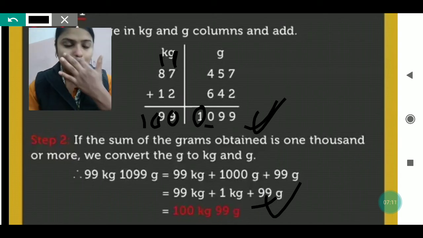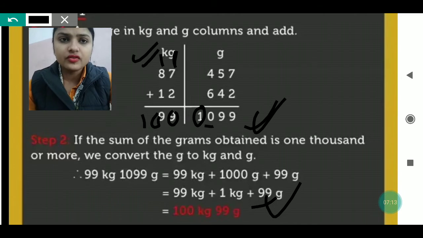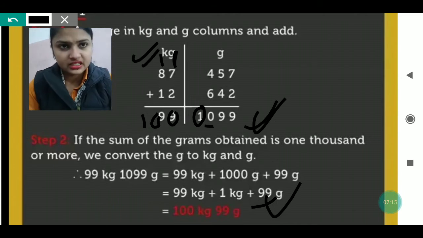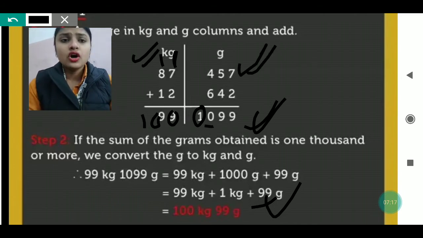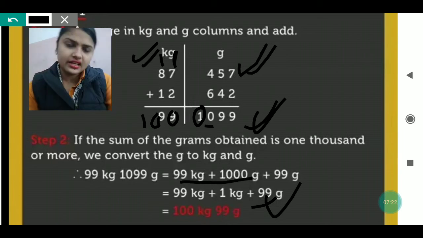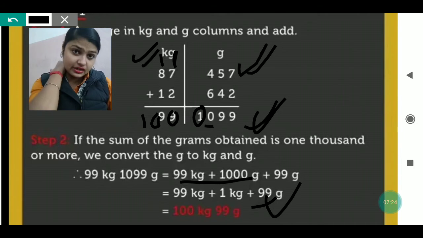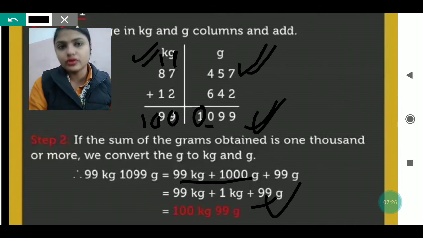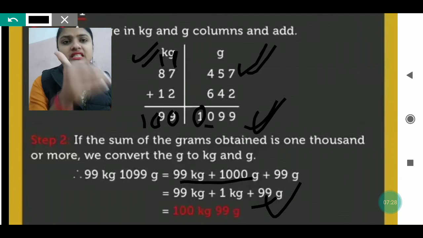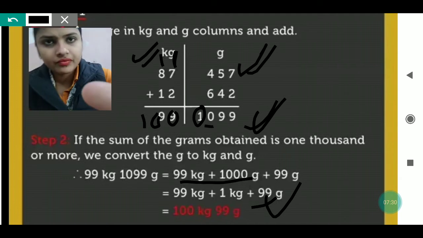You can do it in both ways, but it will be easier if you do the way I have explained. This is easy. If you do the downside one, maybe you will forget to convert the gram into kg and then forget to add it, or something wrong will happen. But here you will not get confused because it is just like ordinary addition.